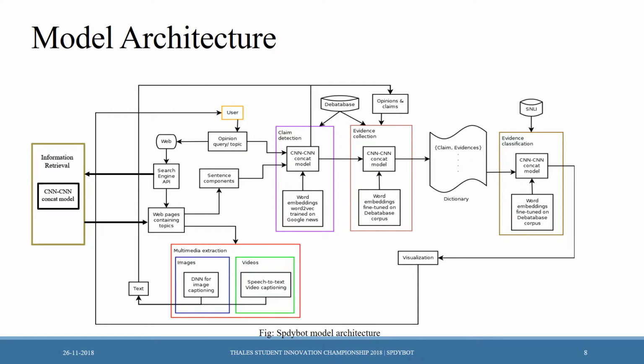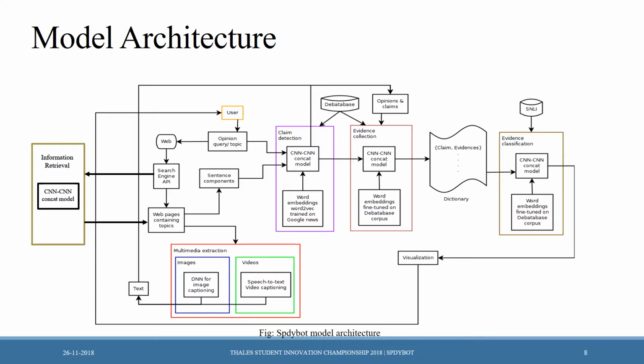The only input to this model is a query or topic provided by the user, which is passed to a web search engine associated with a CNN-based IR model. The core part of the solution is a multiple CNN concatenated model, which I am going to explain in later slides. So our IR model will help the search engine to retrieve web pages that are most semantically relevant to the user topic. From each of the retrieved web pages, we will do both multimedia mining and text mining.